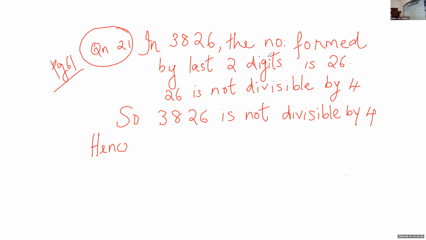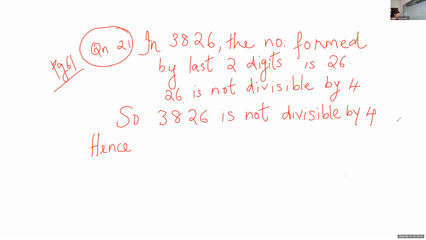The question is whether there will be some chocolates left undistributed. Since this given number is not divisible by 4, that means there will be some numbers remaining. Some numbers left undistributed.